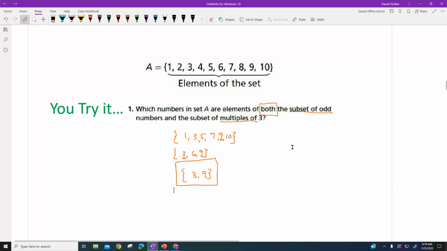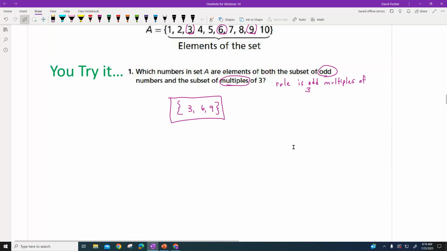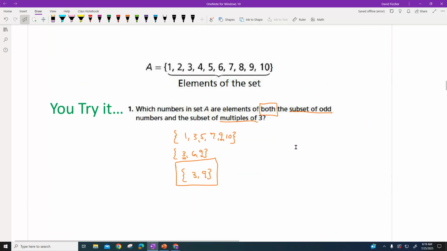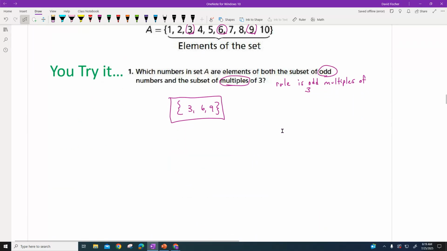All right. Now, so there, whoops. Oh, I missed one. Probably shouting, you're right. Let's see, 1, 3, 5, 7, 9, 10. No, 6 is not an odd number, so this answer is not right. It's just 3 and 9. I want to fix that guy. Sometimes I do these videos in the morning when I make this, and I'm not quite in tune yet, so I want to erase this and just put 3 and 9.